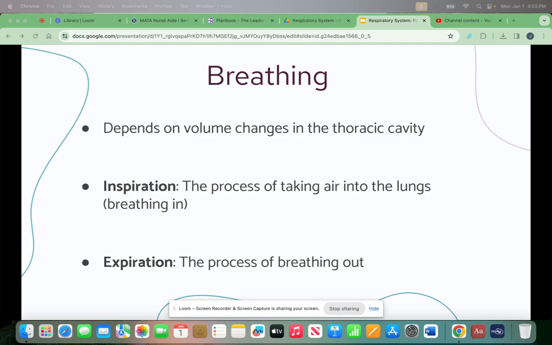During inspiration, the diaphragm contracts and flattens, and the external intercostal muscles contract. As the diaphragm contracts, it moves downward, and as the external intercostal muscles contract, they pull each rib up and out. These actions increase the size of the chest cavity. As the chest cavity expands, the film of fluid on the pleural membranes holds the lung surfaces against the chest wall. As a result, the lungs move outward along with the chest wall. The space within each lung increases.